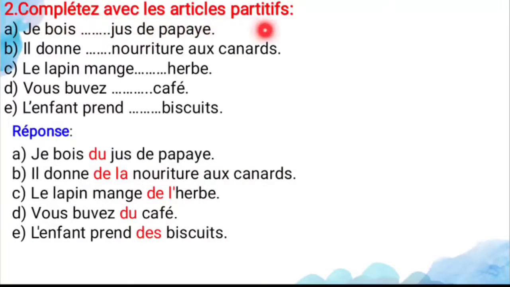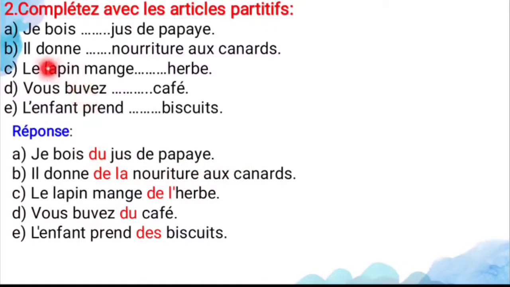Compléter avec les articles partitifs. So complete with the partitive article. So je bois dash jus de papaye. Here the jus de papaye is a masculine noun. For the masculine noun you can use du. So the answer is je bois du jus de papaye. It means I drink some papaya juice.